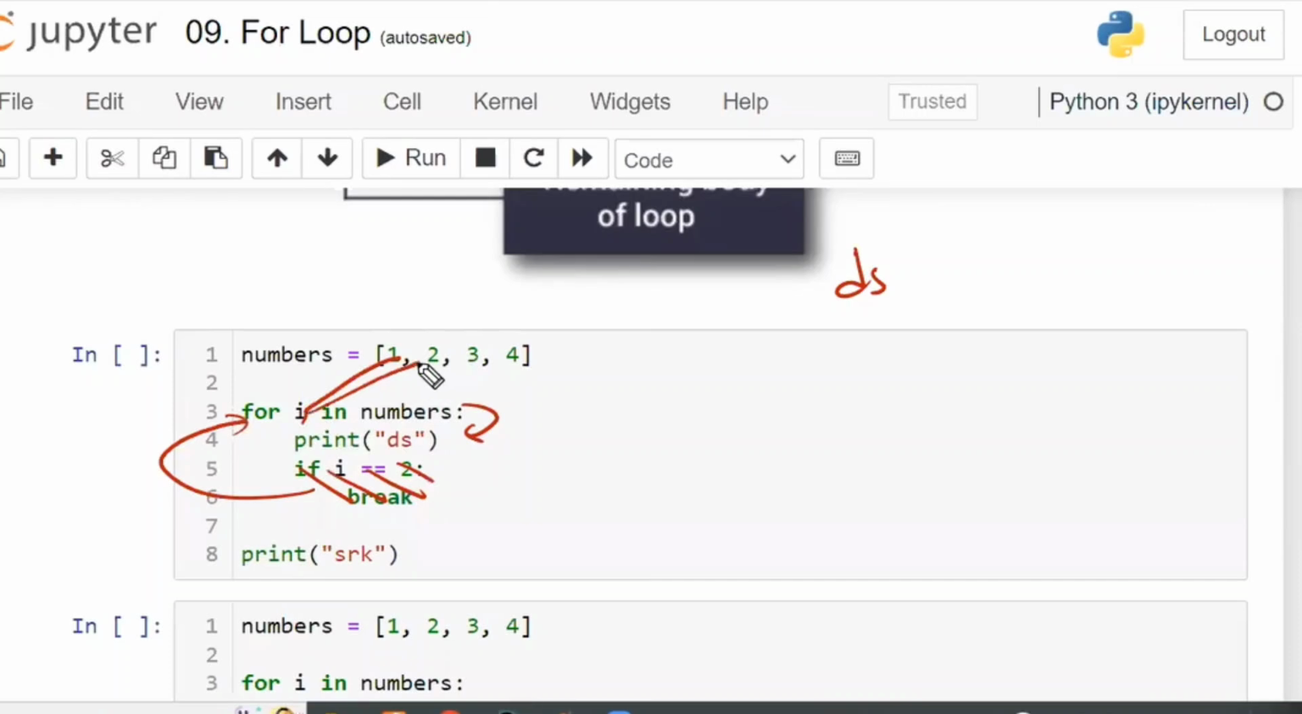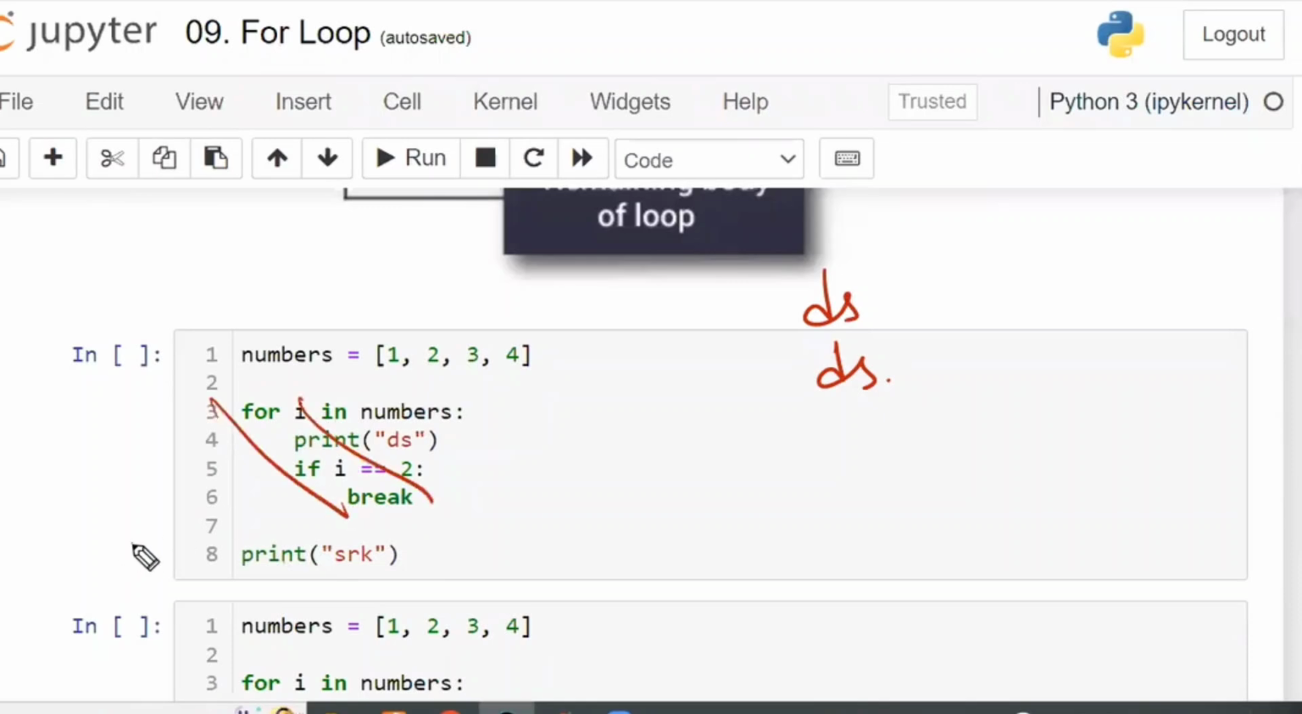Now i is equal to 2. Entered into the loop. Print DS. DS will be printed. 2 is equal to 2. Break. Break means the moment the break is executed, you have to stop immediately. Now DS is printed 2 times. Immediately it is going to stop, and now it is going to come out of the for block. Out of the for block, SRK is there. SRK is out of the for block, so SRK will be printed. DS and SRK, it is going to print like this.